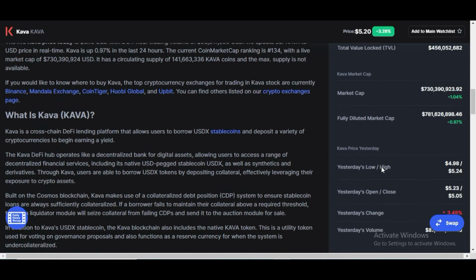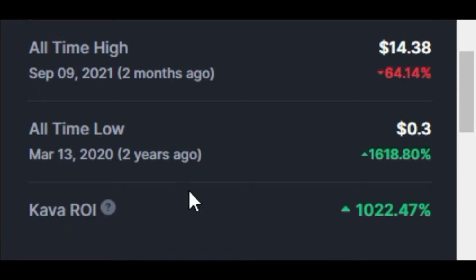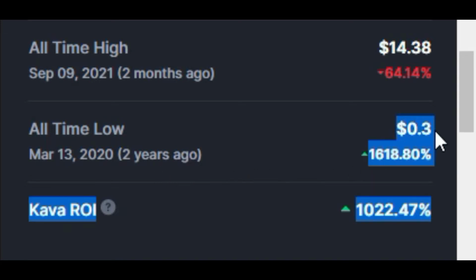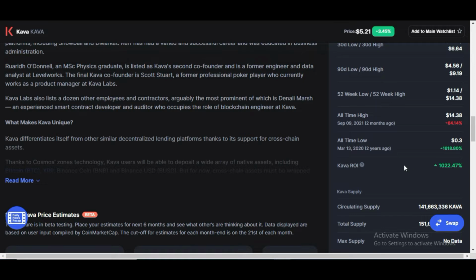Let me show you the all-time high and all-time low of this token. All-time high of this token was on September 9, 2021, about 2 months ago, and price was $14.38. All-time low of this token was on March 13, 2020, and price was just 30 cents only, and it was about 2 years ago. Kava return on investment is 1022%. That is very, very huge.